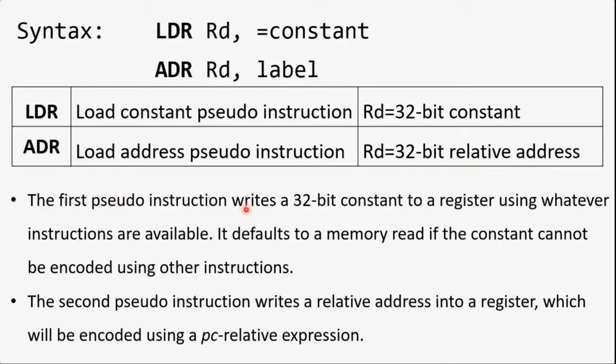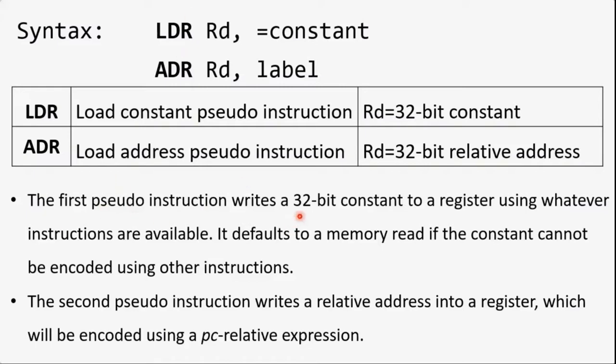The first pseudo instruction, that is here LDR. Why do we call it a pseudo instruction? Because these are not instructions themselves. It does not copy the constant value into the RD. This instruction triggers some other instruction like the move instruction or move negative instruction, so that anyhow this 32-bit constant value will be copied to the destination register without any miss. That is why LDR is called a pseudo instruction.